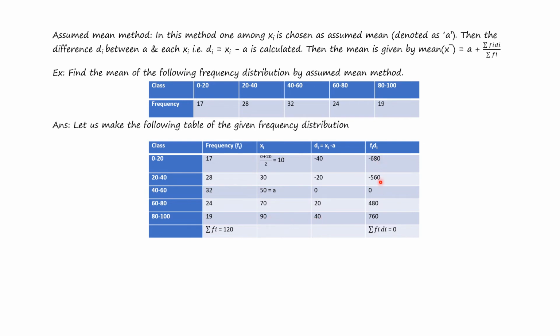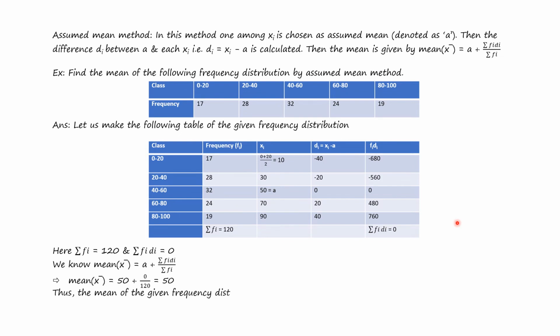Also we have calculated fi di, and the sum total of fi di is 0. Here summation of fi is 120 and summation of fi di equals 0. Now we know the mean x bar equals a plus summation of fi di divided by summation of fi, which is 50 plus 0 by 120, which is 50. Thus the mean of the given frequency distribution is 50, which is the answer.